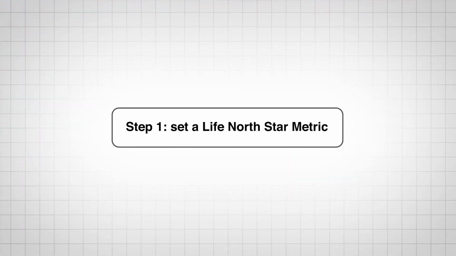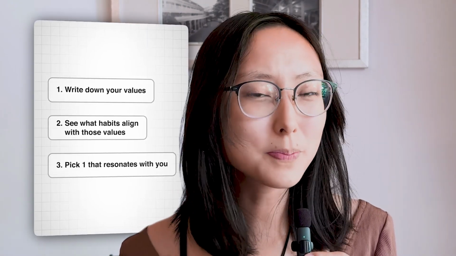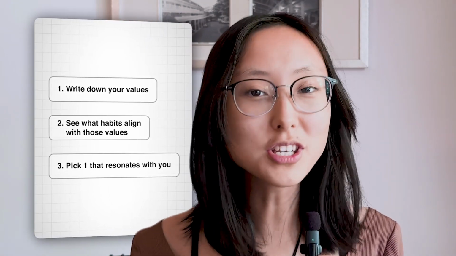Okay, now let's move on to step 1. Set a life North Star metric. Number 1, write down your values. Number 2, see what habits align with those values. And number 3, just pick one that resonates with you. You can always change this later.